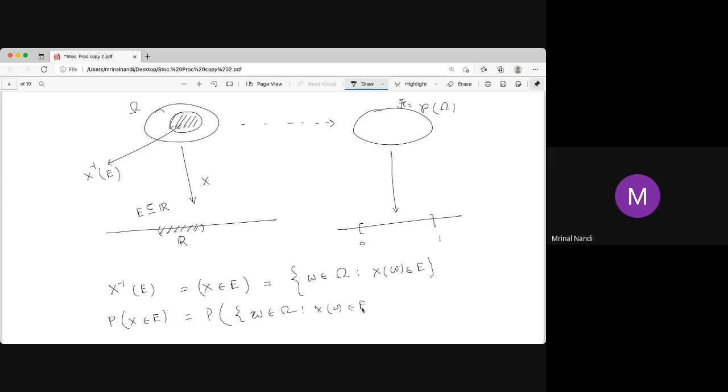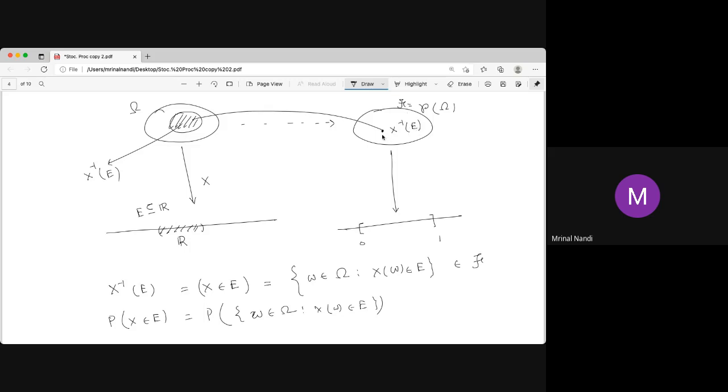This should be an event. If it's a power set, then no problem. Now, if we have a subset here, we come back to a set there, and that means it is an element of the power set or the sigma algebra.